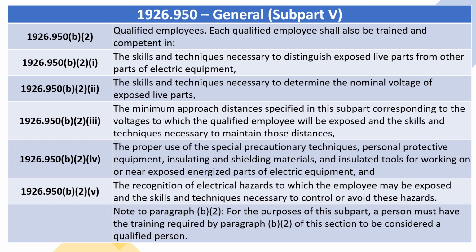1926.950(b)(2), Qualified employees. Each qualified employee shall also be trained and competent in the following: the skills and techniques necessary to distinguish exposed live parts from other parts of electric equipment; the skills and techniques necessary to determine the nominal voltage of exposed live parts; the minimum approach distances specified in this subpart corresponding to the voltages to which the qualified employee will be exposed, and the skills and techniques necessary to maintain those distances.